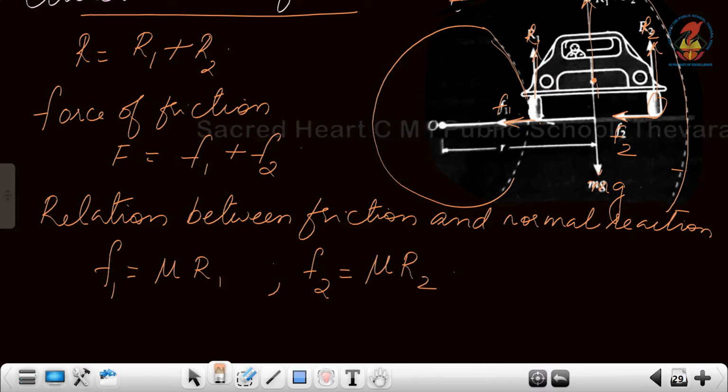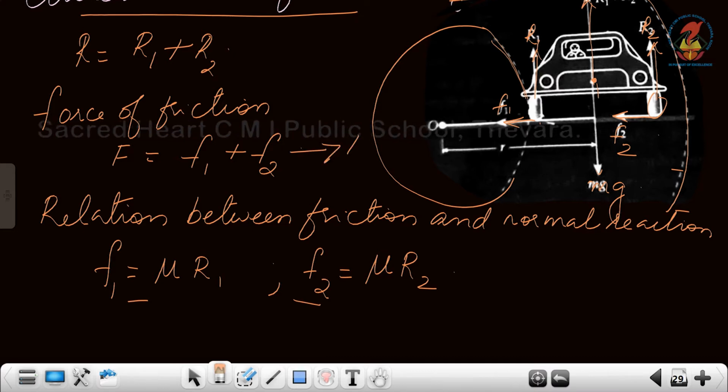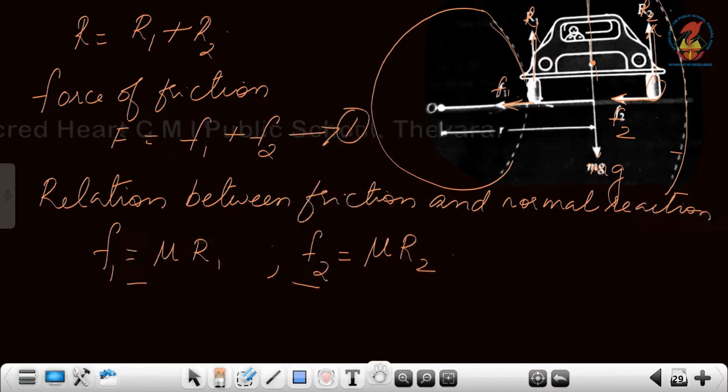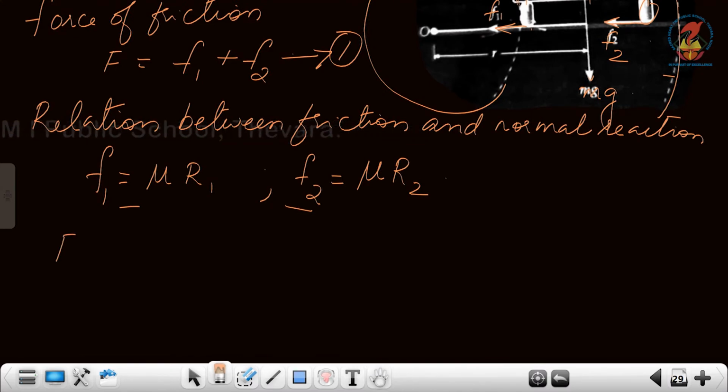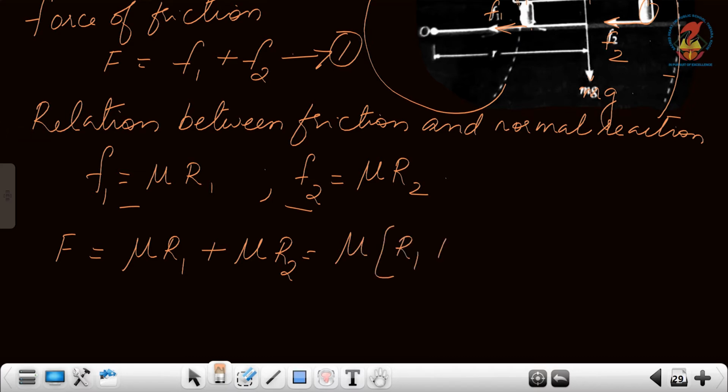Now we are going to substitute the value of F1 and F2 in this equation. We can take this as equation 1. So we get the total frictional force acting F equal to mu R1 plus mu R2, which is equal to mu into R1 plus R2.